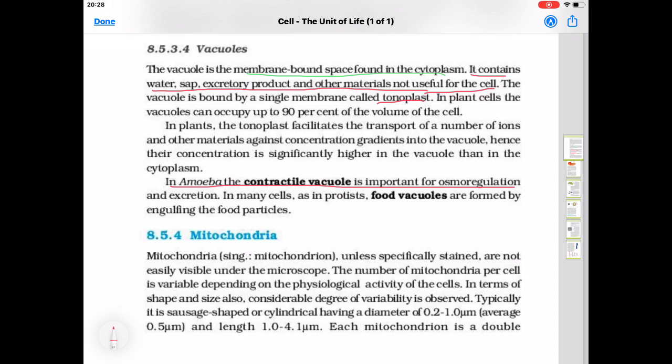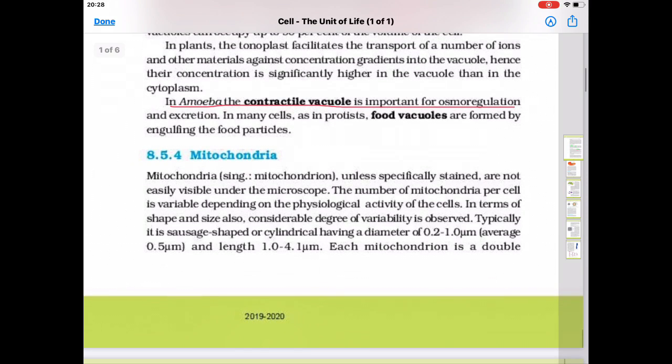In many cells, as in protists, food vacuoles are formed by engulfing food particles. In protists, the food vacuoles are formed by taking the food particles from outside. Next is mitochondria.